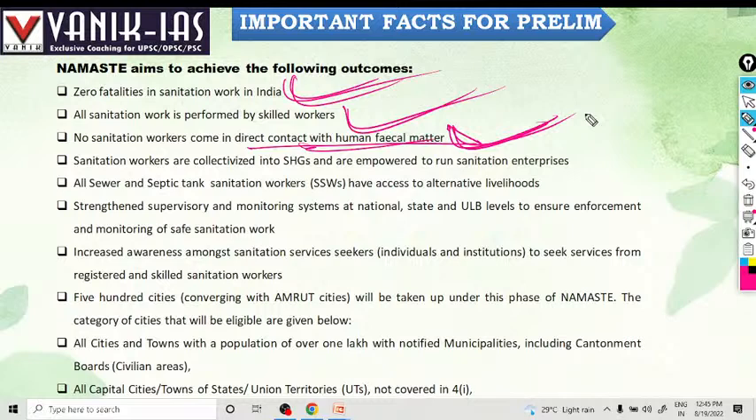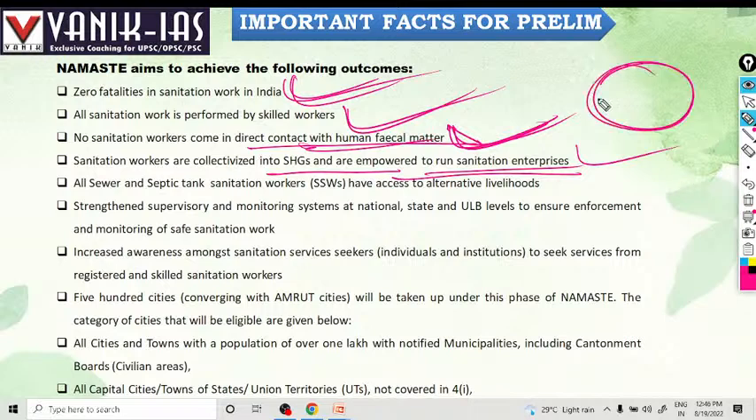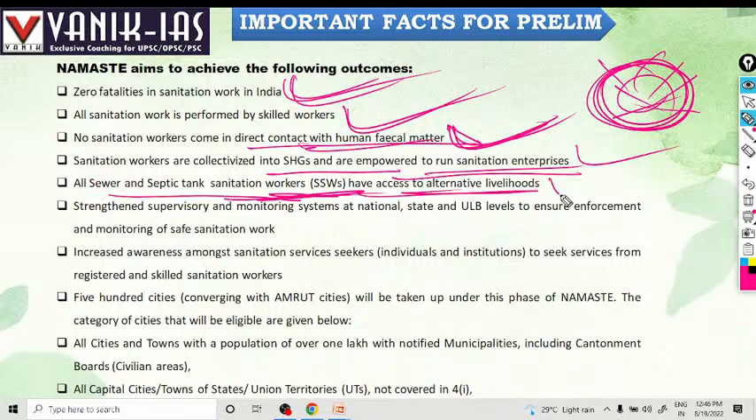Sanitation workers are collectivized into self-help groups and are empowered to run sanitation enterprises. They can run sanitation enterprises and they can be collectivized into self-help groups. They can create a self-help group themselves and work together. All sewer and septic tank sanitation workers (SSW) have access to alternative livelihoods. The government should provide them capital or skills to start an alternative livelihood under Startup India or under the Mudra scheme.